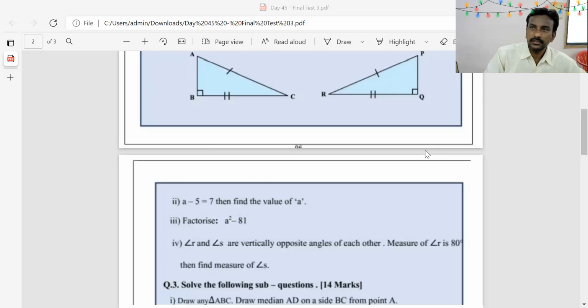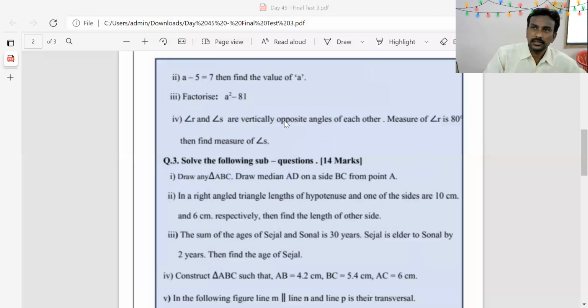Next is the second example. A minus 5 is equal to 7. Then find the value of A. Minus 5 is there, therefore you have to add 5 to both the sides. Minus 5 plus 5 get cancelled, then you will get A is equal to 7 plus 5, which is 12. Value of A is 12.